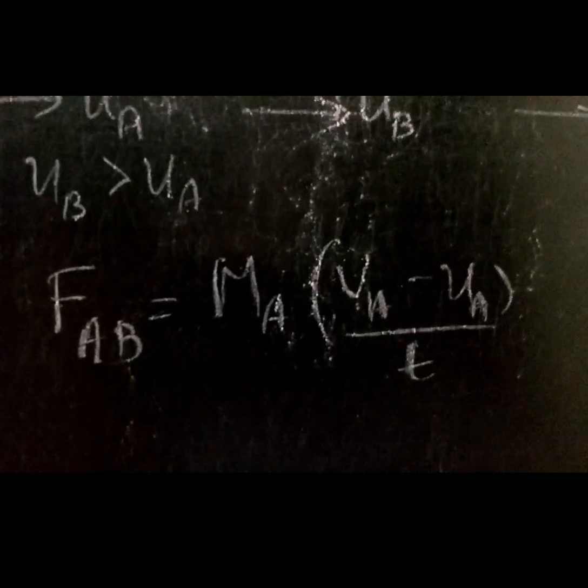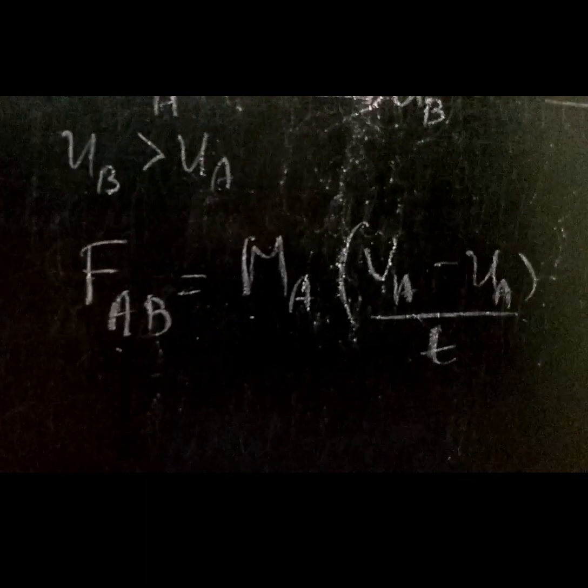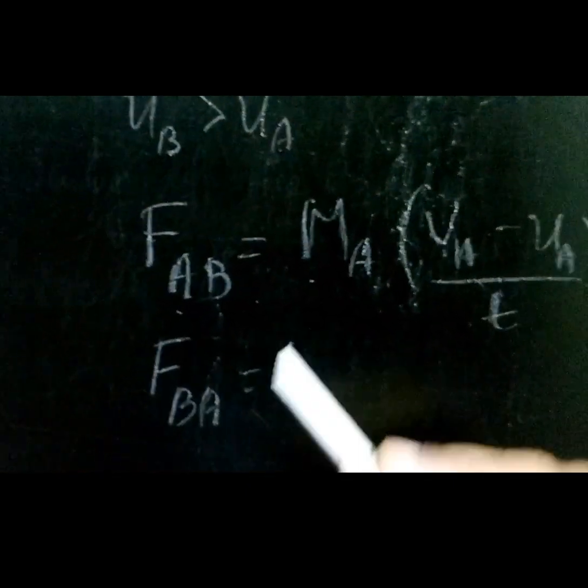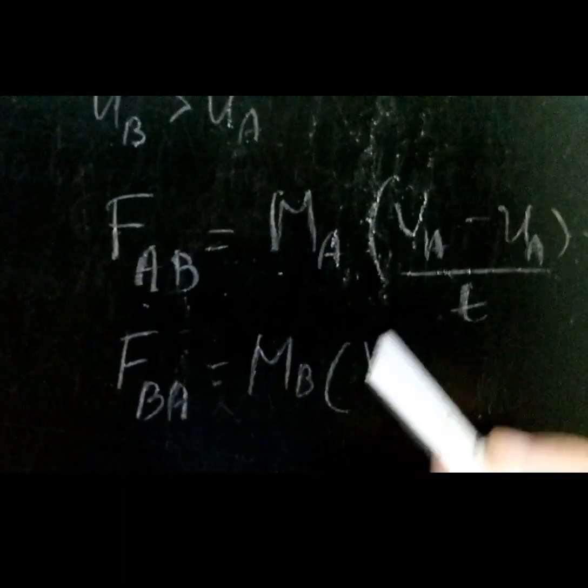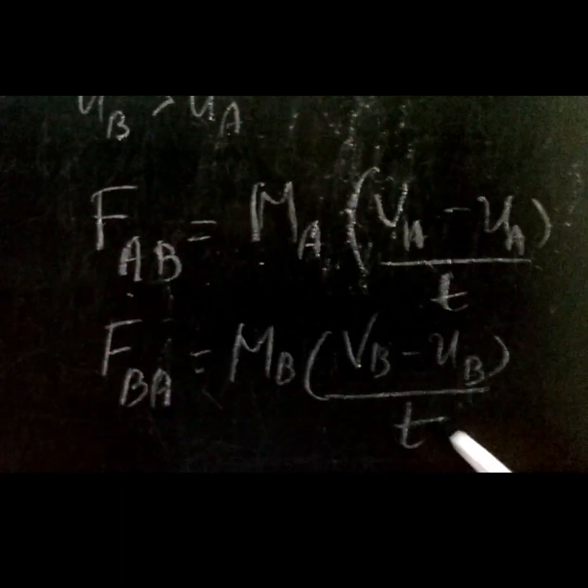That means the force exerted by A on B is equal to ma into (va minus ua) by t. Likewise, FBA is equal to mb into (vb minus ub) by t.